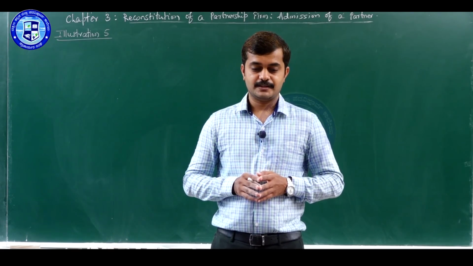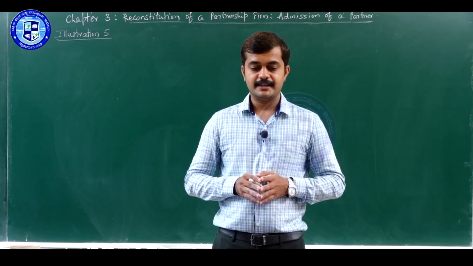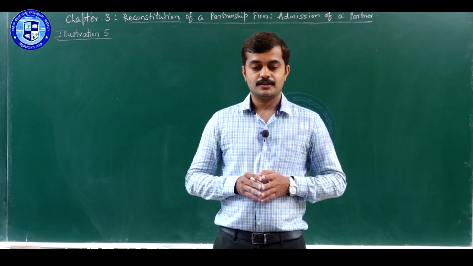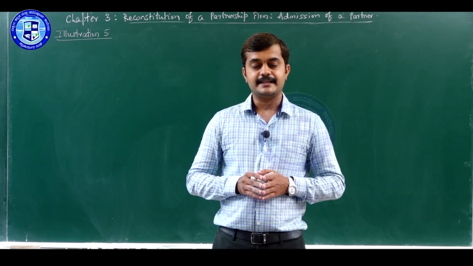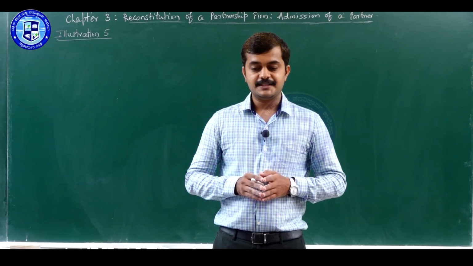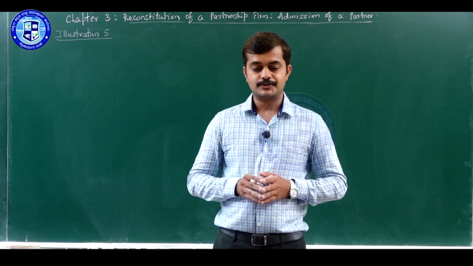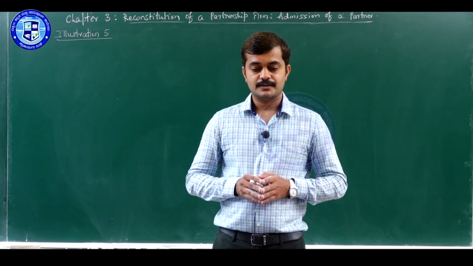There are two partners, Mahendra and Surendra, who are equal partners in that firm. Their balance sheet as on 31st March 2017 is given.